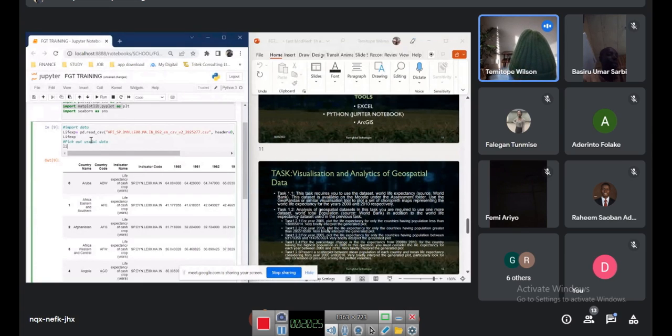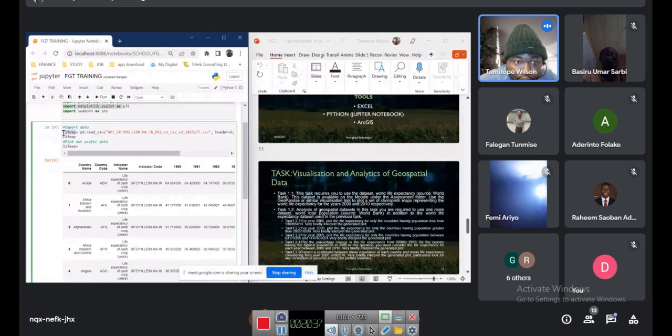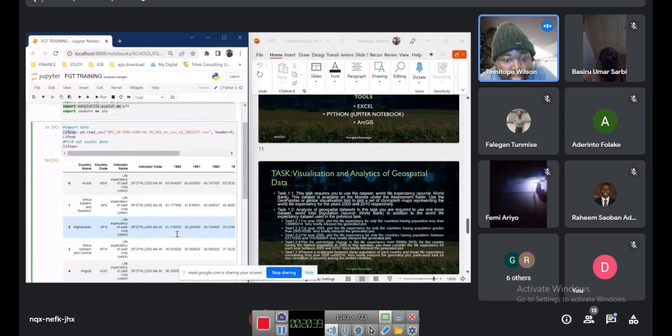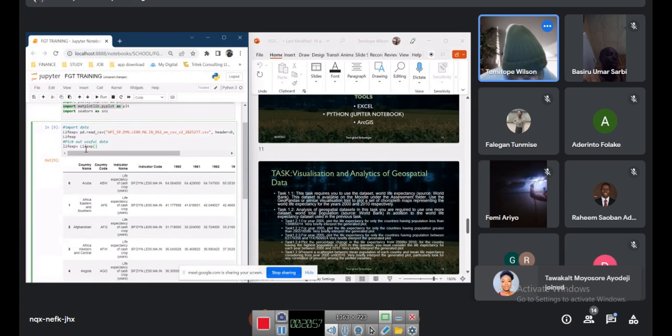Then we use life expectancy. Life exp equals, so from our main life expectancy here is what we're going to use. We are bringing out some data from our main life expectancy, which we've imported originally, and then we're going to use something we call iloc on pandas.